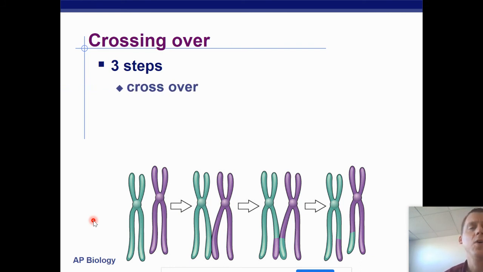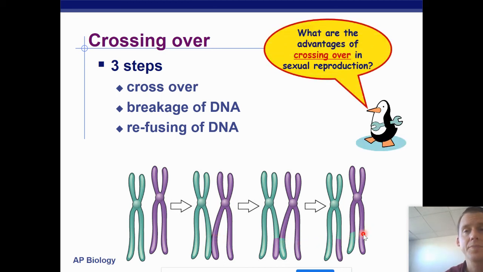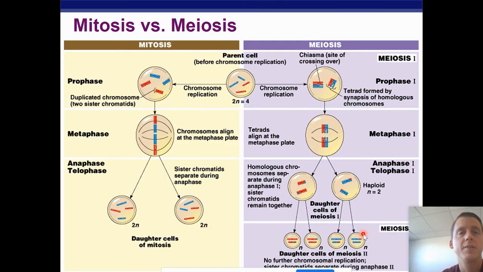All right, so crossing over has 3 steps. First, the appendages come into contact. The DNA has to break, and then it has to be reattached. All right, so the penguin is asking a good question. What are some advantages of crossing over? You may have said that some advantages include genetic variation, and we know that genetic variation is going to make a population stronger. We get a new combination of traits.